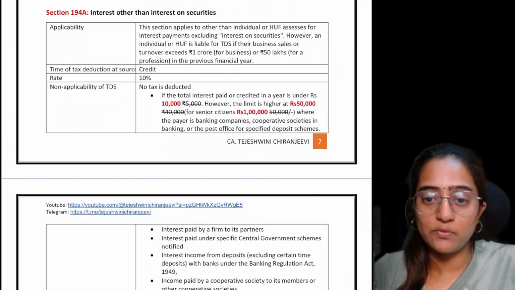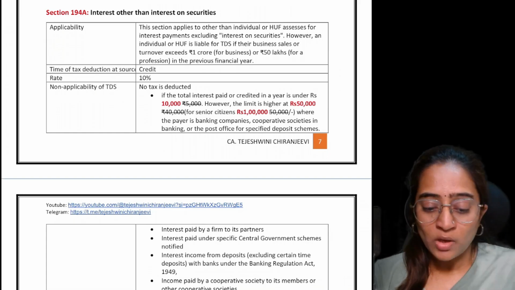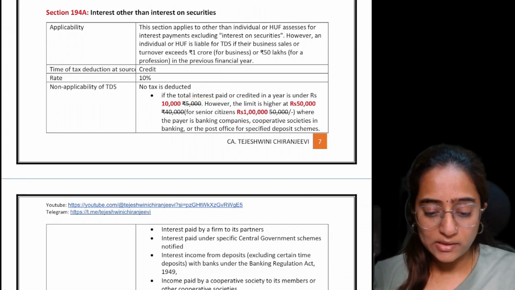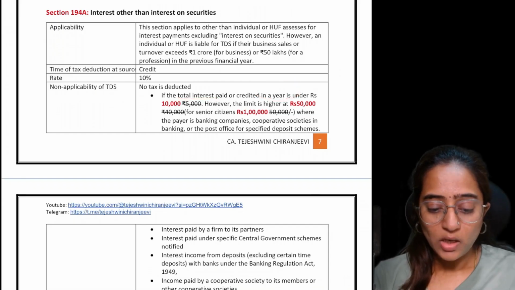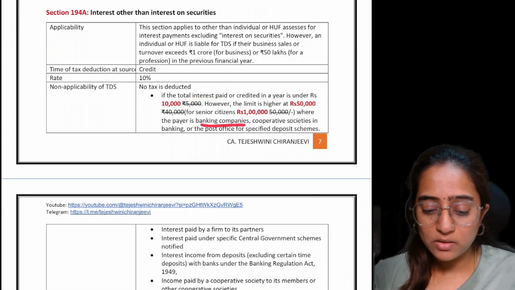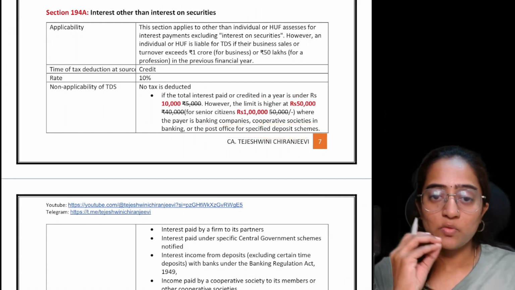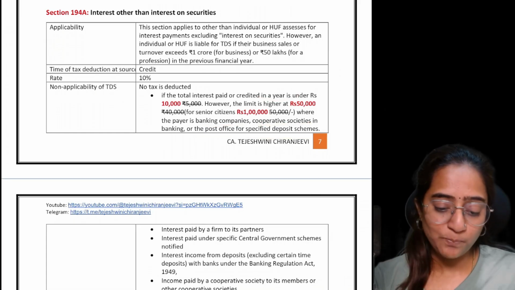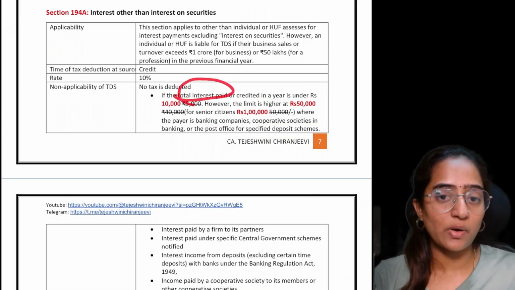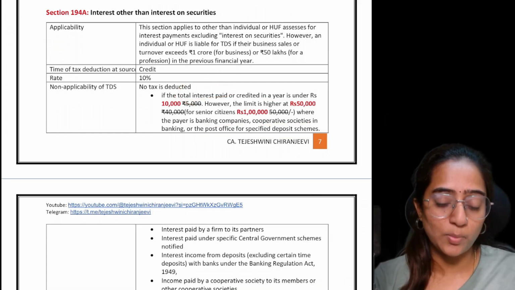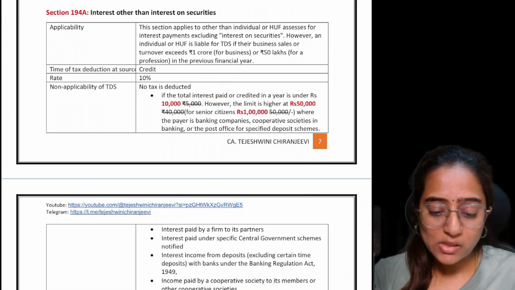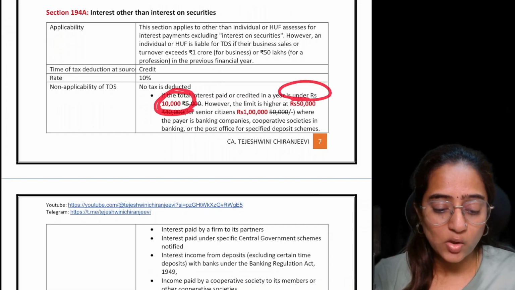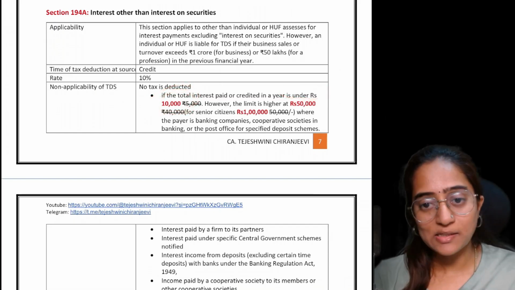When exactly is this 194A not applicable? If the interest paid or credited in a year from a bank, cooperative society or the post office for the specified deposit scheme, and that amount is how much? If it is under 10,000 rupees, there is no TDS.